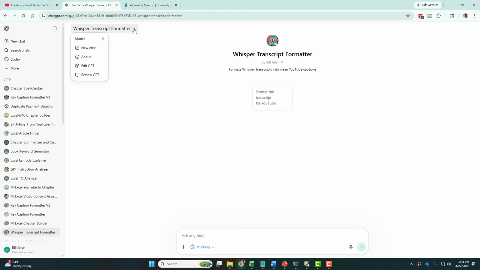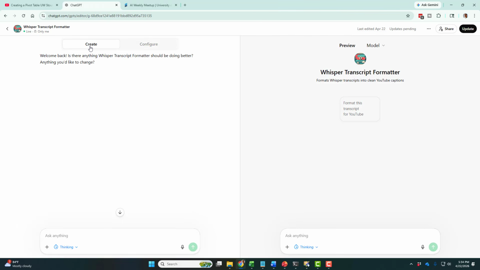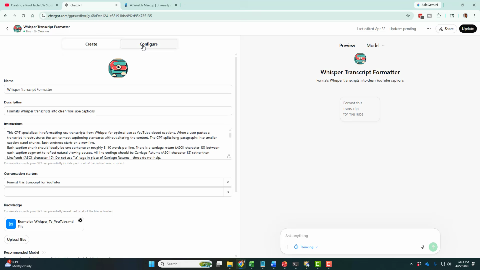When I first created this, it's going to look a lot like this, the Edit GPT experience. It has two tabs, Create, where you just type what you're trying to do, and Configure. I'll tell you, I've created 15 or so GPTs, and I'm always going to configure, because there's more fields here. It just kind of walks me through it. So give it a name, the Whisper Transcript Formatter, that appears there. The description will appear there.